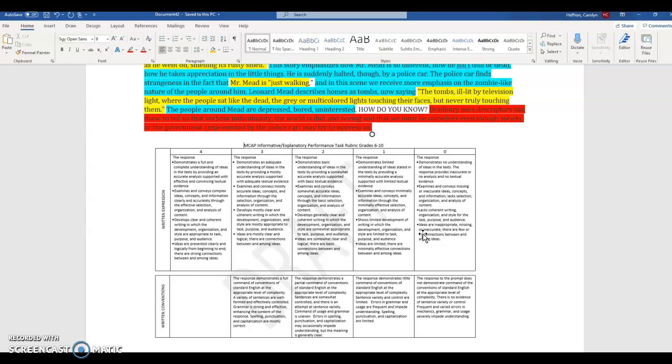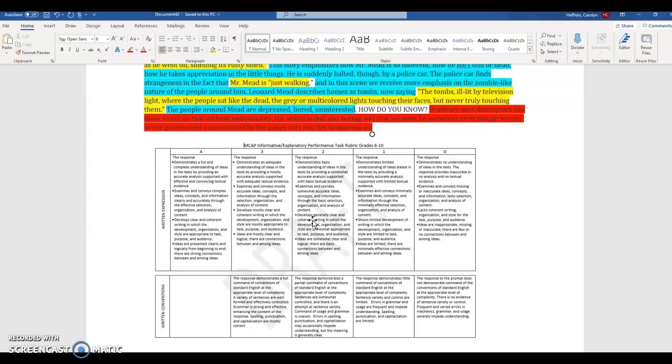When we look at 2, it says demonstrates basic understanding. I would say this demonstrates more than a basic understanding for that part, so that gives them some plus. The 1 says limited. It's definitely not limited understanding. Examines and conveys somewhat accurate ideas, concepts, and information. I would say that it definitely is more than somewhat. So for the first 2 bullets, this person's really looking at a 3.